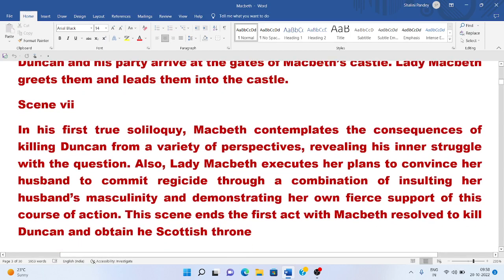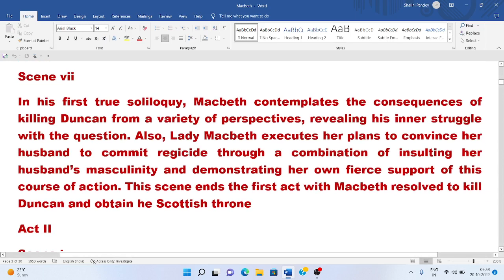In this scene, in his first true soliloquy, Macbeth contemplates the consequences of killing Duncan from a variety of perspectives, revealing his inner struggle with questions. Also, Lady Macbeth executes her plan to convince her husband to commit regicide through a combination of insulting her husband's masculinity and demonstrating her own fierce support of this course of action. This scene ends the first act with Macbeth resolved to kill Duncan and obtain the Scottish throne.